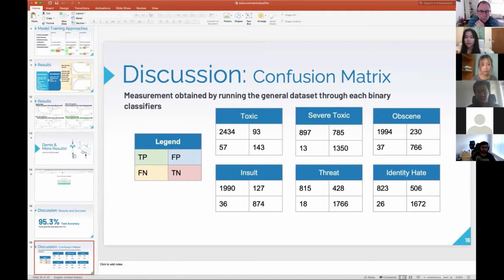So, what do we got? These are correct positives, correct negatives, and then false negatives, false positives. So there's a lot of false positives here, right? On severe toxic. And the sum of these numbers is the size of your training set? Sorry, your test set? You had 1350 plus 785 plus... Yes. Yeah, so that's everything in the subclass data set. Is that the size of the test set?